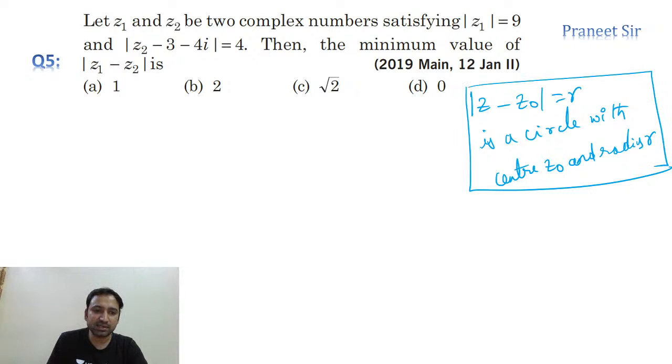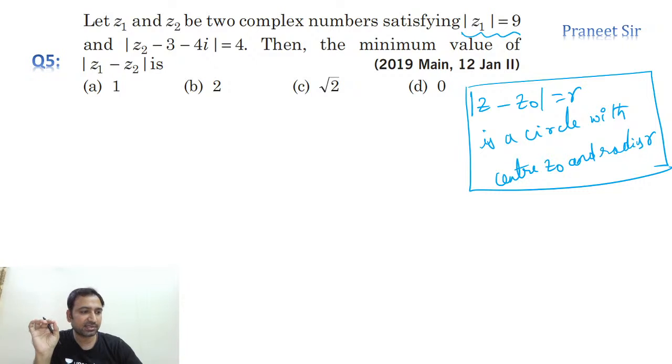So tell me, what is this given? Mod Z1 is equal to 9. Mod Z1 is equal to 9 is a circle with center 0, 0 and radius 9 units. Correct now? Can we say it like this? Perfect. Same way, what is this circle, guys? This is also a circle whose center is 3, 4 and radius is 4 units.